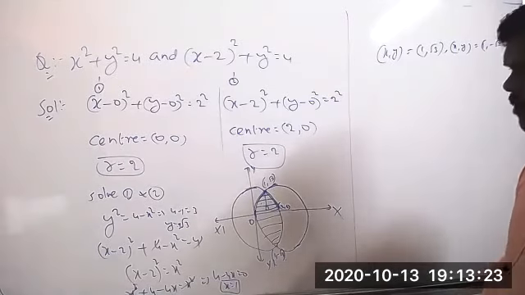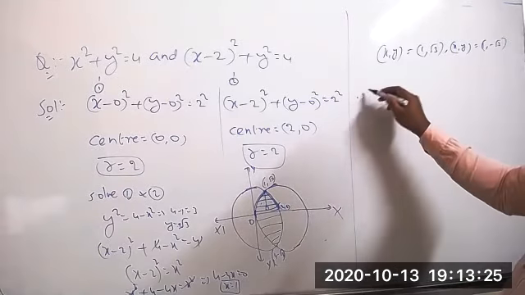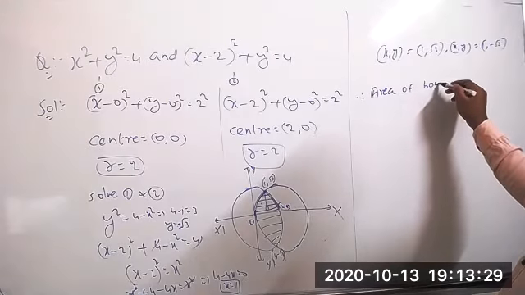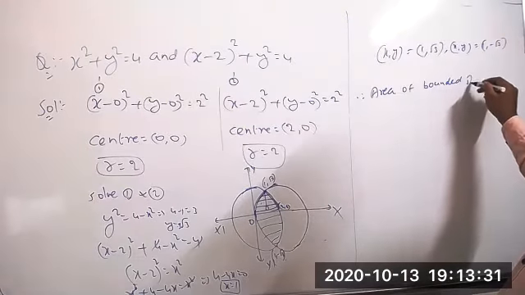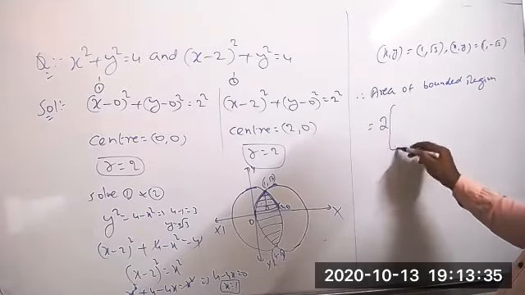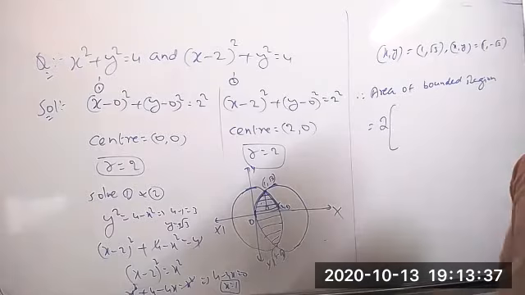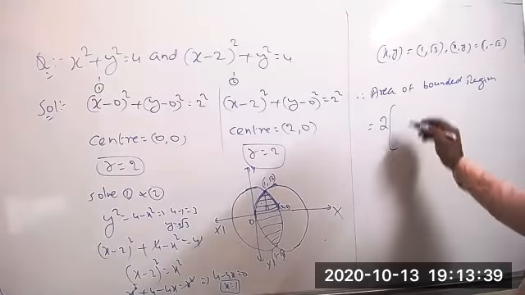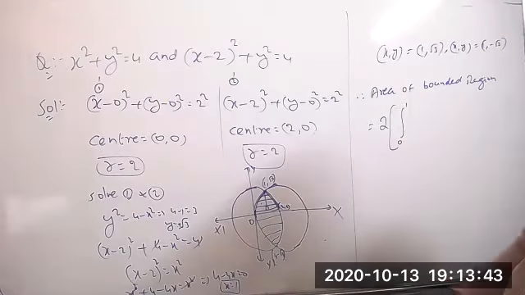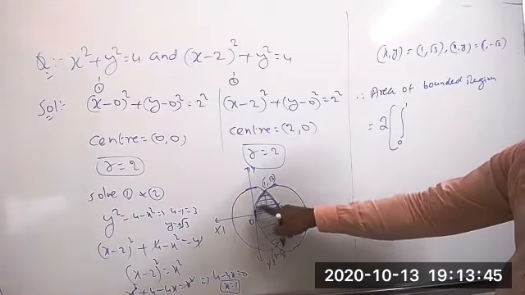So the area of the bounded region is equal to 2 into the integration, because there are two parts, of the first one from 0 to 1. The first part you do with respect to this circle.